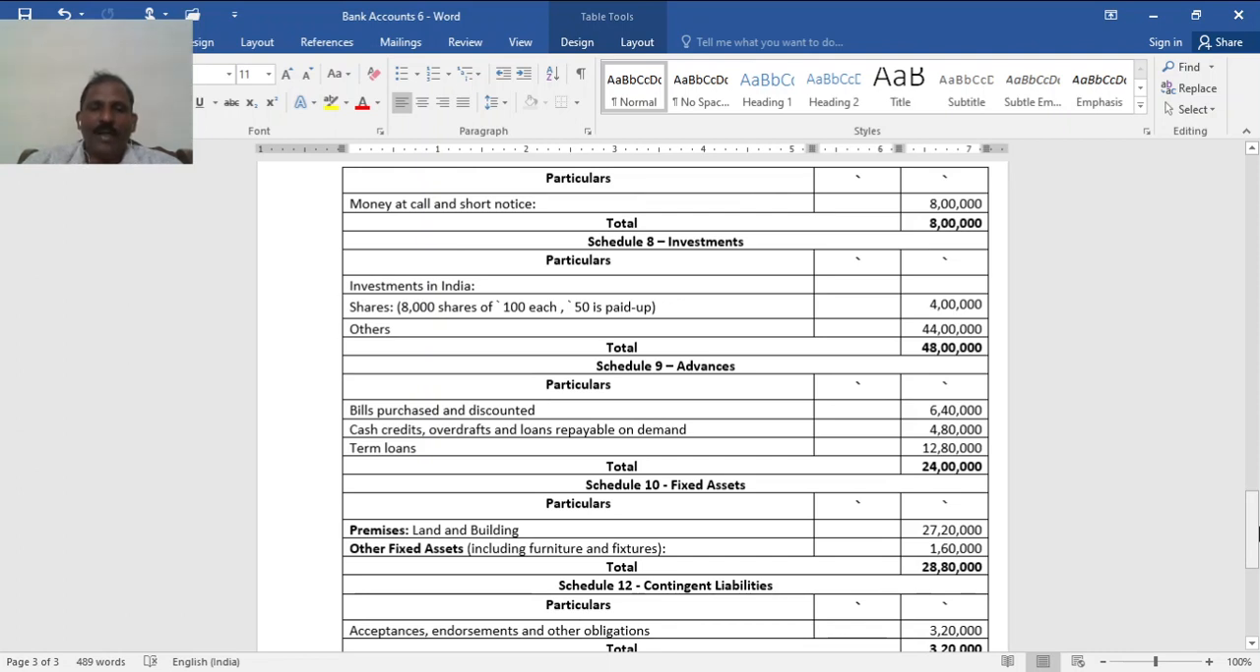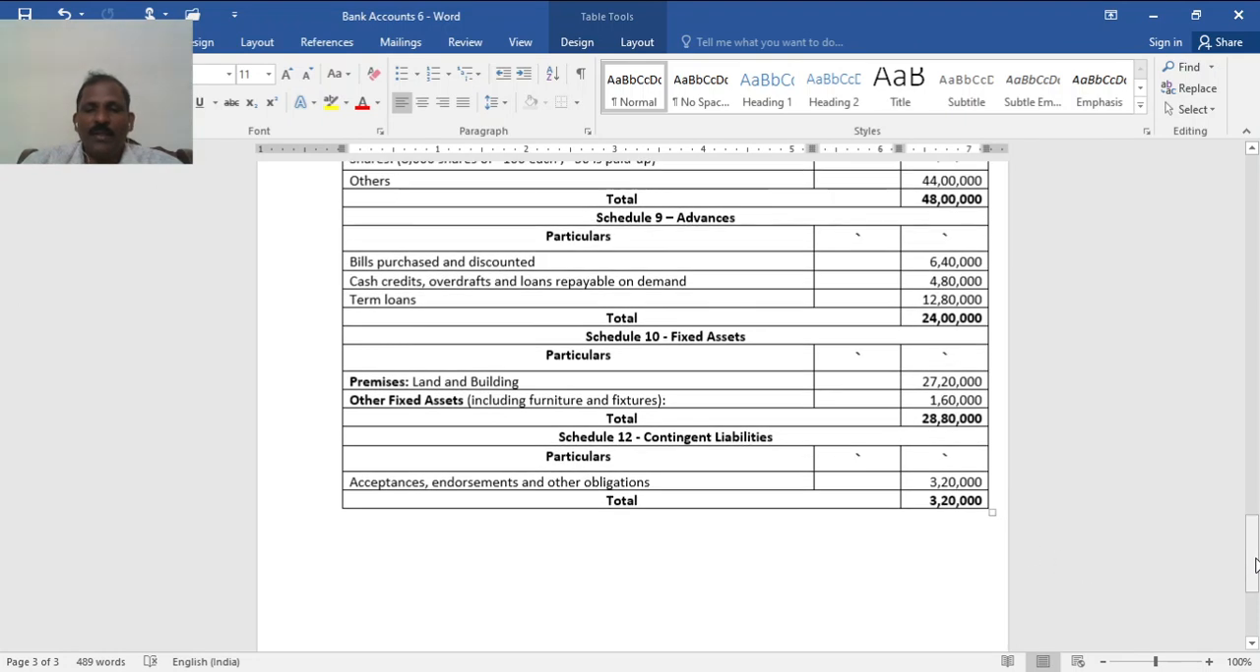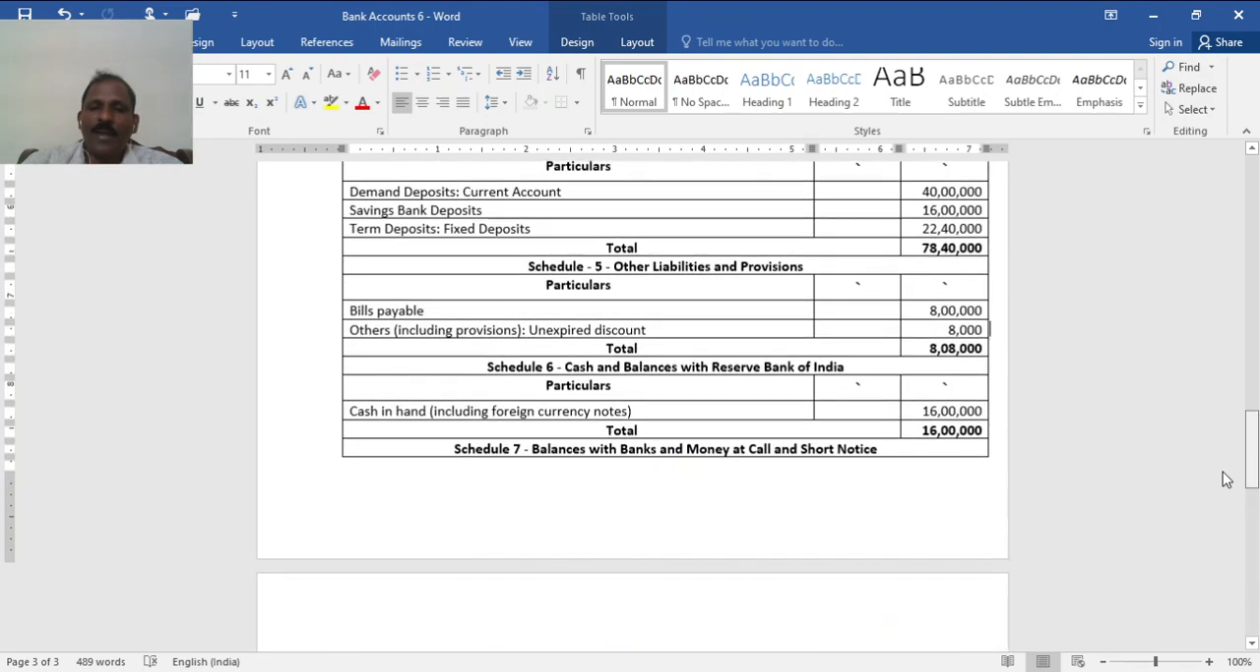Schedule 9, advances. Bills purchased and discounted 6 lakh 40,000 is given there. Cash credit, overdrafts and loans repayable on demand 4 lakh 80,000, term loan 12 lakh 80,000, total 24 lakh. Then fixed assets, premises, that is land and building, given there. Other assets, furniture and fixtures, so total 28 lakh 80,000. Then contingents: acceptances, endorsements and other obligations 3,20,000. This has to be shown after the balance sheet.